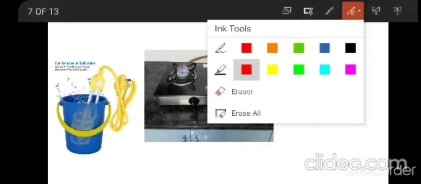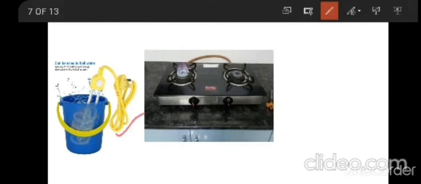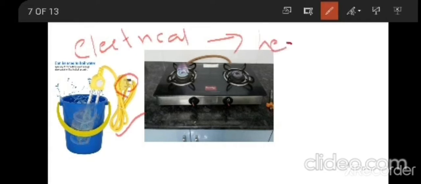And if you all see here, this is an electrical heater. You all know, if you want to heat your water, what are we going to do? You are going to plug this into an electrical switch. So how is your water heating, where is this energy coming from? From electrical. So electrical energy is being converted into heat energy. By that electrical energy, you are heating the water. So from one energy, we are converting into the other energy.